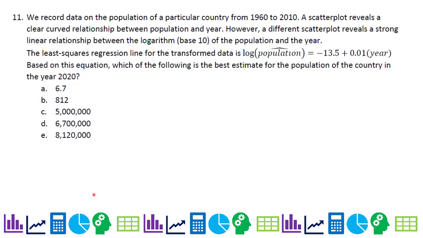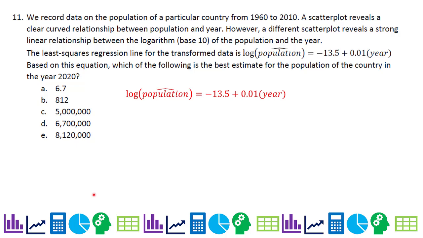Number 11. We record data on the population of a particular country from 1960 to 2010. A scatter plot reveals a clear curved relationship between population and year. However, a different scatter plot reveals a strong linear relationship between the logarithm base 10 of the population and the year. So we're dealing with a transformation here. The least squares regression line for the transformed data is log of population equals negative 13.5 plus 0.01 times the number of years. Based on this equation, which of the following is the best estimate for the population of the country in the year 2020?